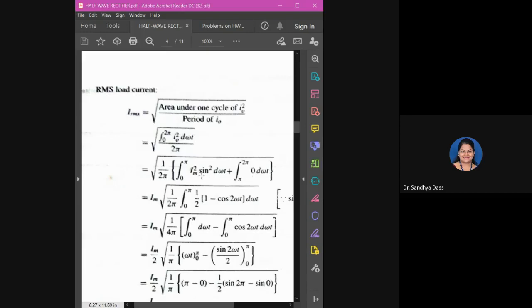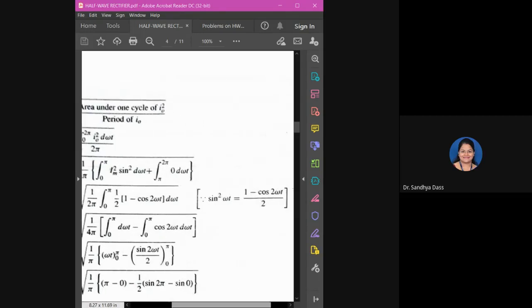We cannot integrate sine squared directly, so we will be substituting the equation there. Since Im is a constant, we'll take Im outside the square root. So Im under the square root, you have 1 by 2 pi, 0 to pi, and substituting the equation of sine squared. What is the equation there? Sine squared is (1 minus cos 2 omega t) by 2. So substituting that equation here.